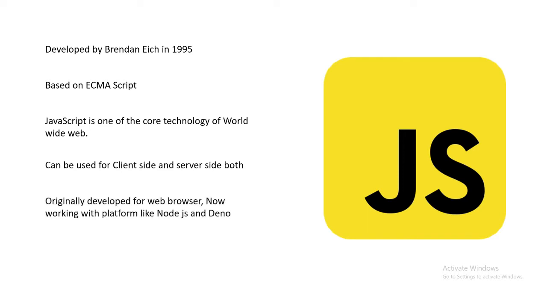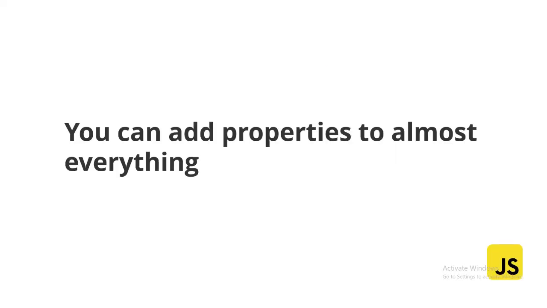Originally developed for the web browser, it now works with platforms like Node.js and Deno, and on the client side it works with frameworks like AngularJS, React.js and Vue.js. Later, in the 2000s, it was adopted by Microsoft. Now let's list the 10 things that only JavaScript can do.